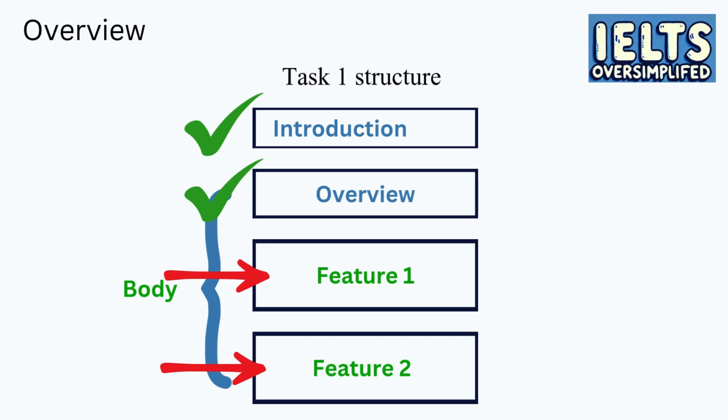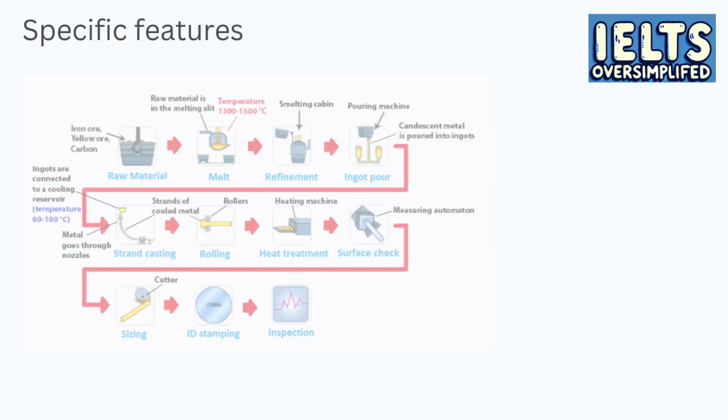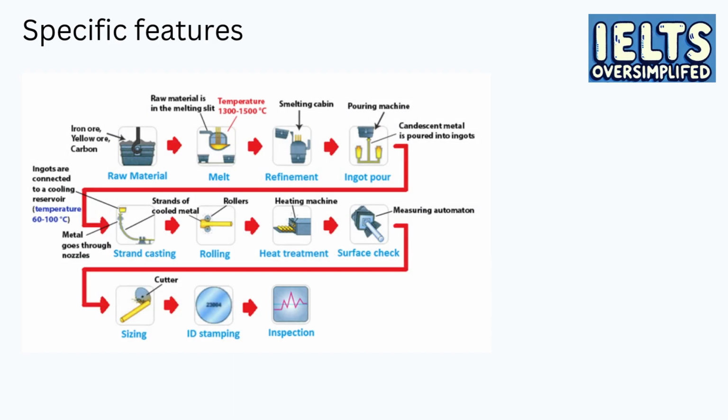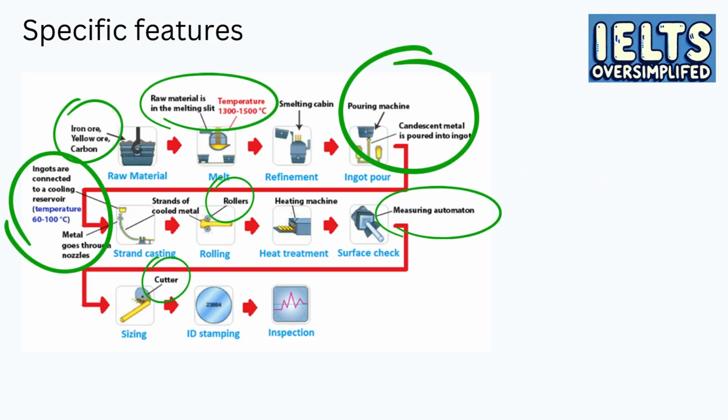When we're describing graphs, charts, or tables, we describe all the changes of numbers and percentages in the paragraphs with specific features. But now, we have a different case. Now we're dealing with a diagram, so we should describe each stage of our process in detail, and we should use all those additional information and hints that accompany most stages of our process.